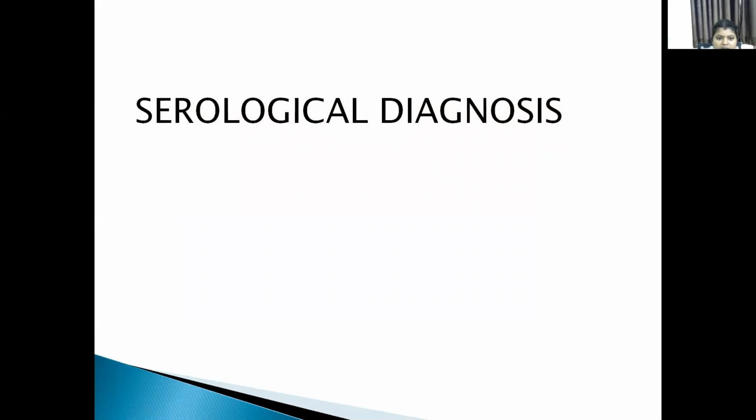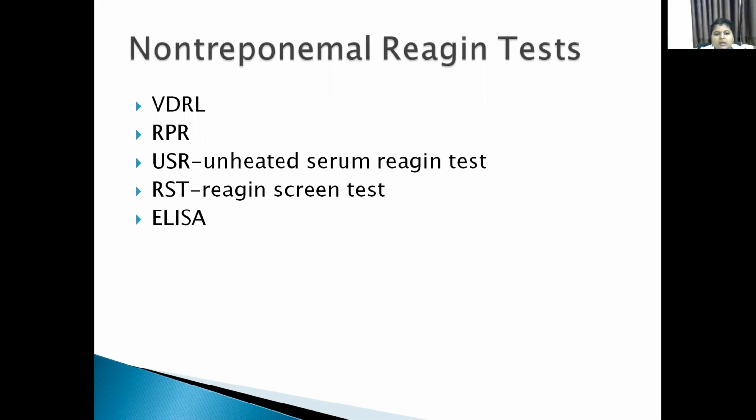We'll see the serological tests one by one. Here we have three methods. The first one is the non-treponemal reagin test. It contains VDRL and RPR. VDRL is Venereal Disease Research Laboratory test, and RPR is rapid plasma reagin test, and unheated serum reagin test, and reagin screen test. ELISA is not there; it was put by mistake.